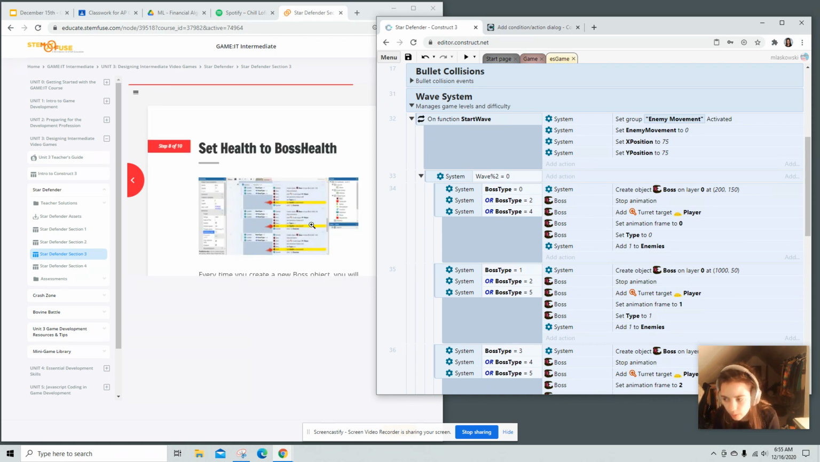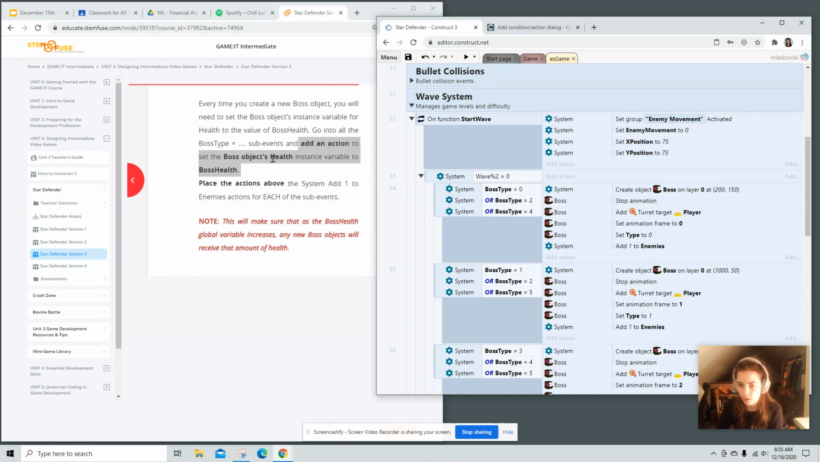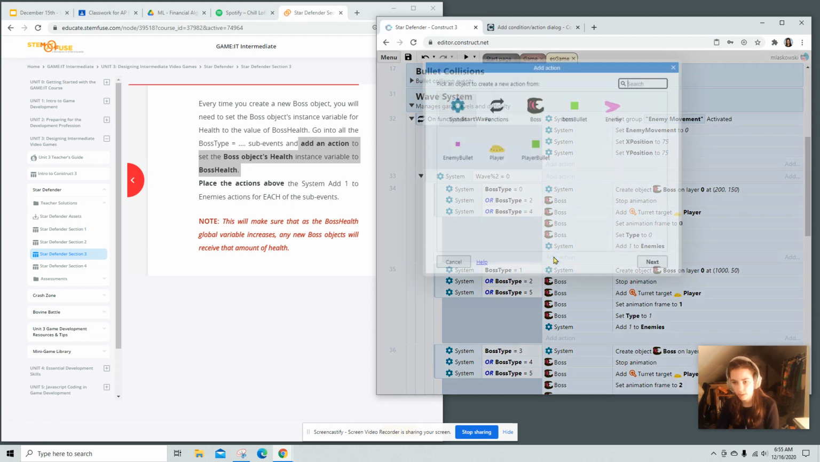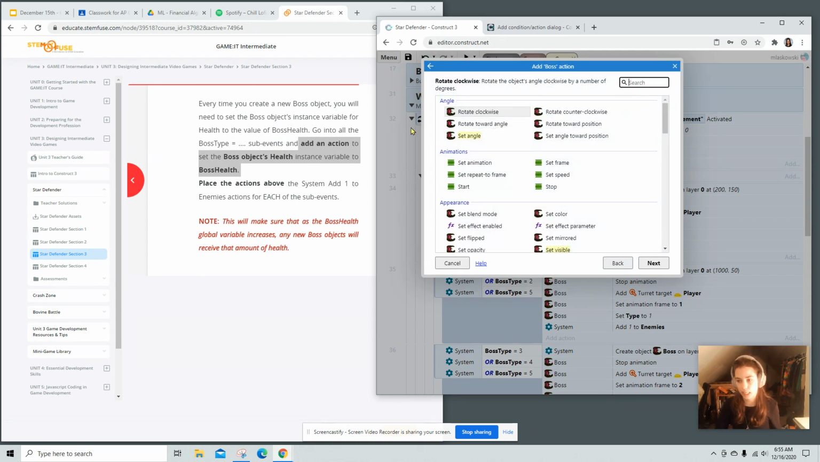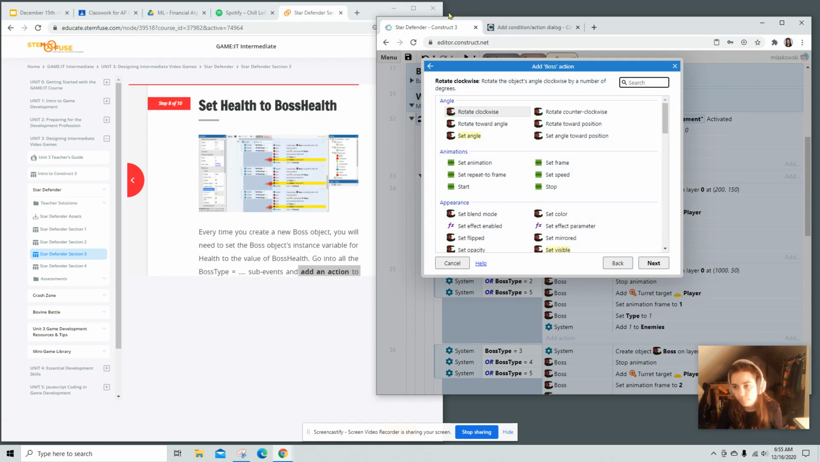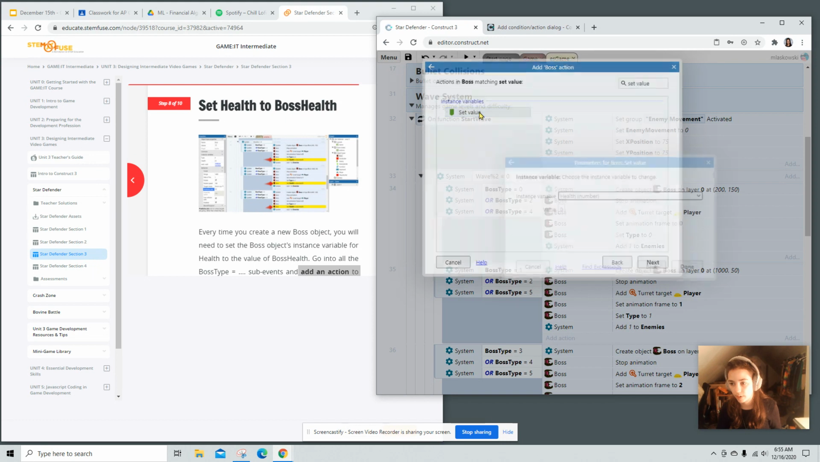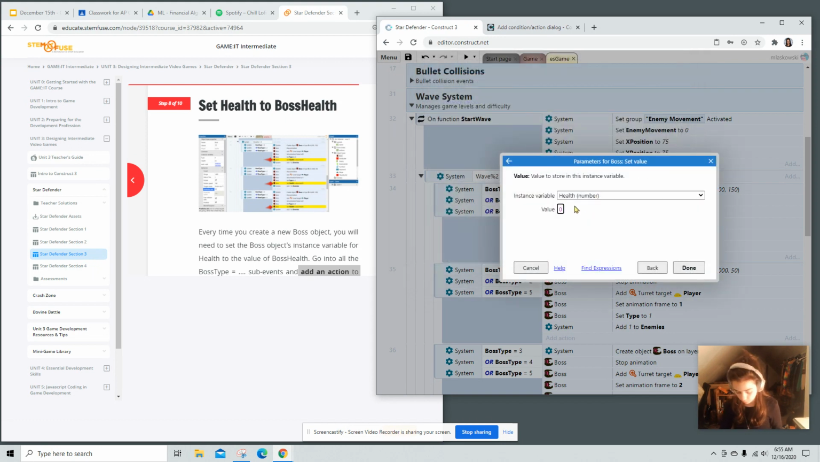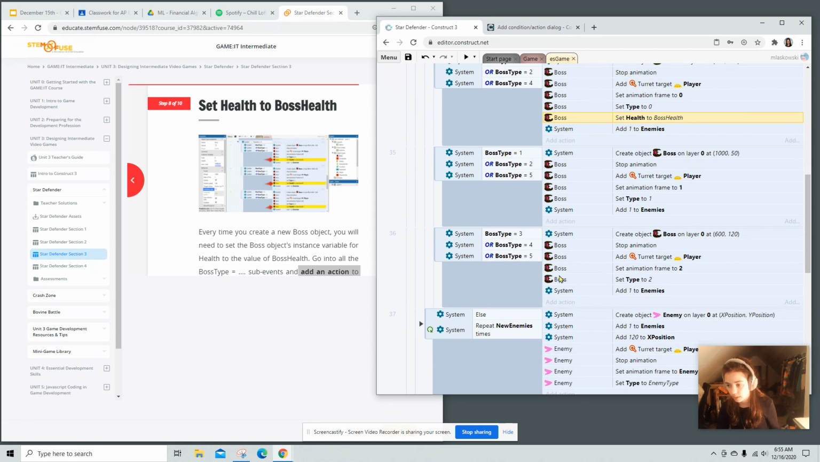Okay, so we're going to put it right above the last one. So we're going to add an action to set the boss object's health to the instance variable. So we're going to click on the boss, and it's going to be set value, because we're going to set the value of our instance variable of health to the global variable of boss health. Take it, move it up one, because you want it to be above your add one to enemies. And we're going to do the same thing here and here.